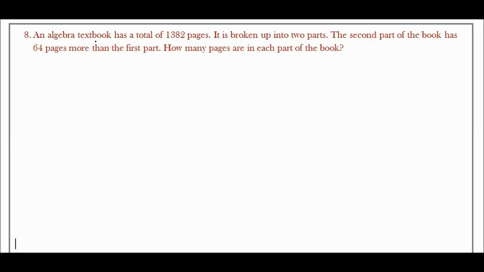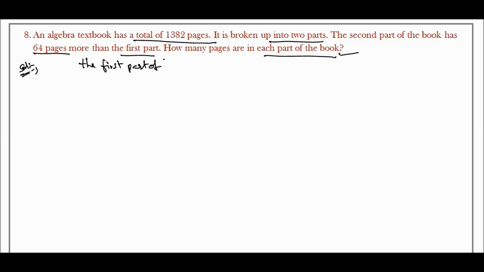Eighth one, an algebra textbook has a total of 1382 pages. It is broken up into two parts. The second part of the book has 64 pages more than the first part. How many pages are in each part of the book? So he is asking. Solution here: let the first part of the book be x, and the second part of the book be y.